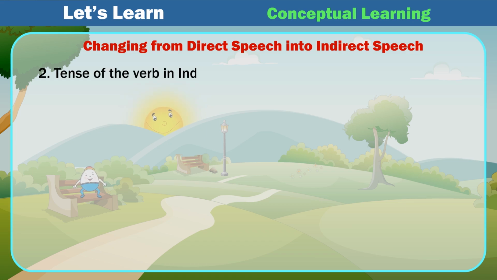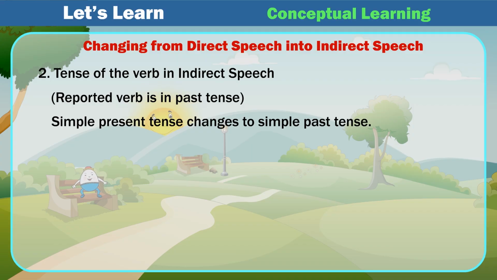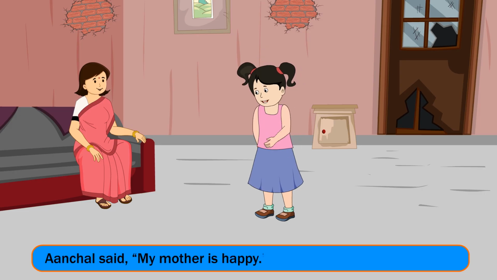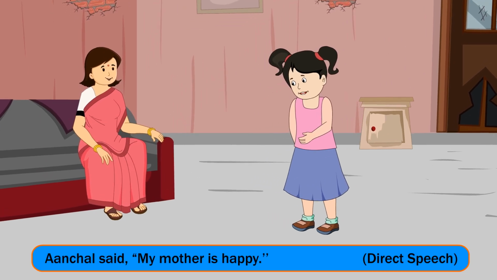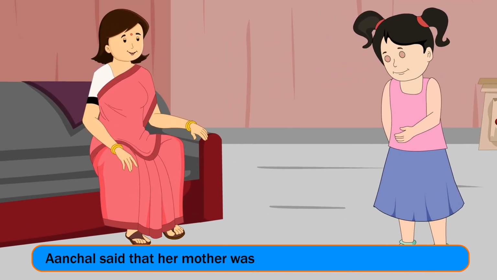2. Tense of the verb in indirect speech. If the reporting verb is in past tense, simple present tense changes to simple past tense. Example: Anchal said, "My mother is happy." Direct speech. Anchal said that her mother was happy. Indirect speech.